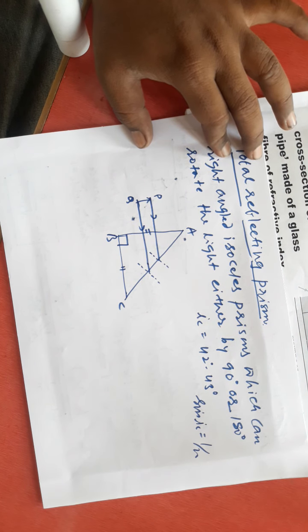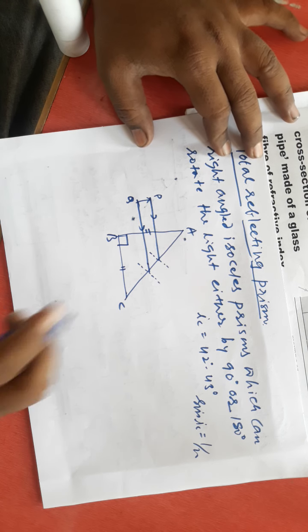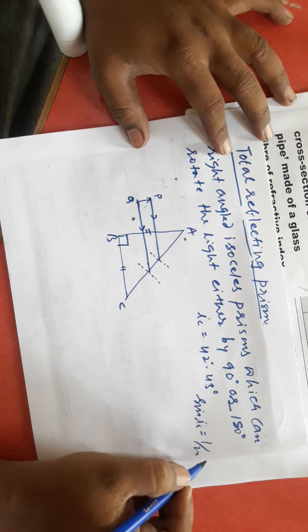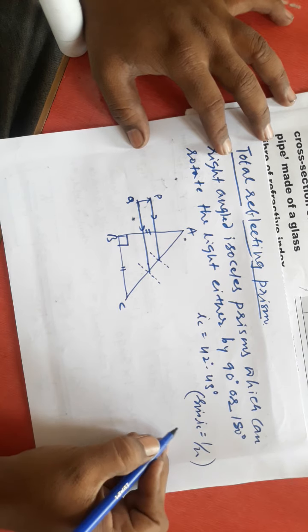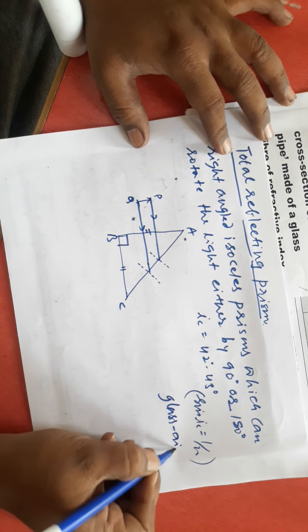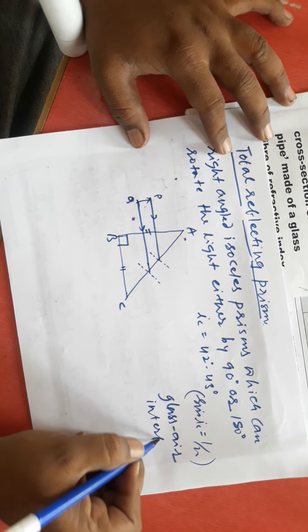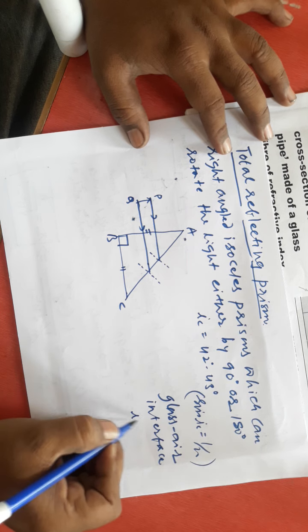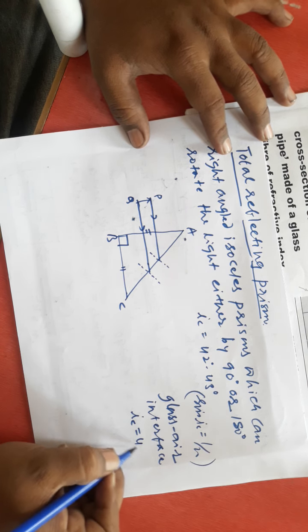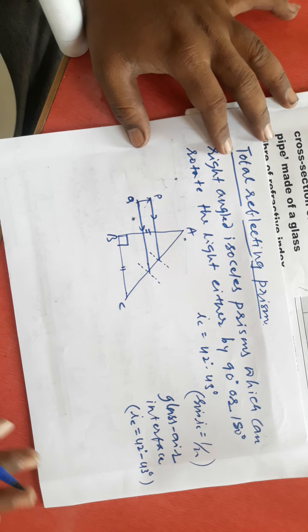If you substitute the refractive index of glass here, the refractive index of air being 1, then you can calculate this value for the glass to air pair. For the glass air interface, the critical angle will generally be around 42 to 43 degree.